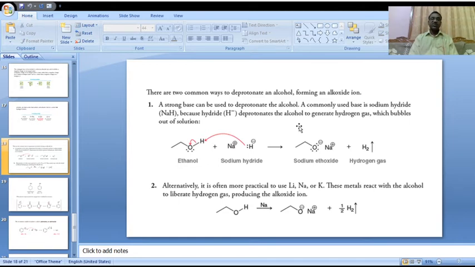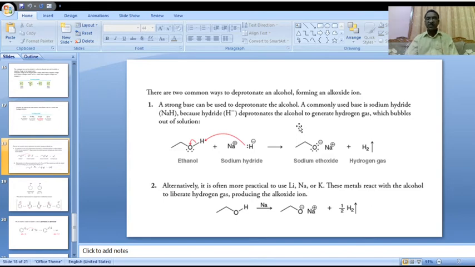The first way: a strong base can be used to deprotonate the alcohol. A commonly used base is sodium hydride, NaH, a commonly used deprotonating agent.